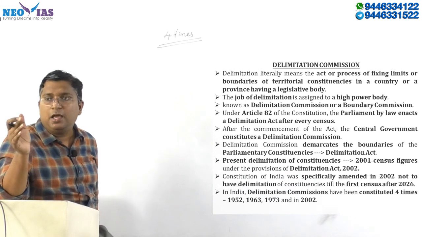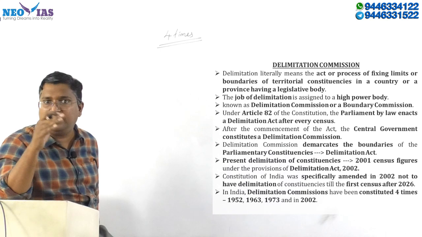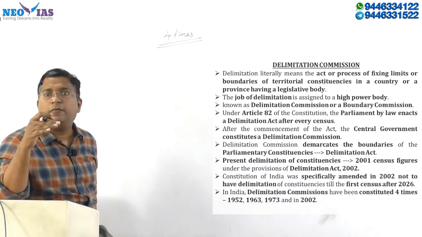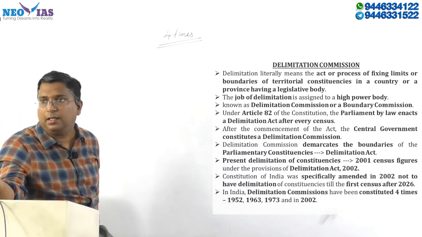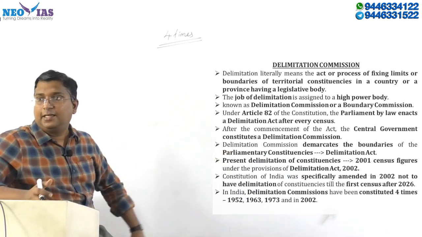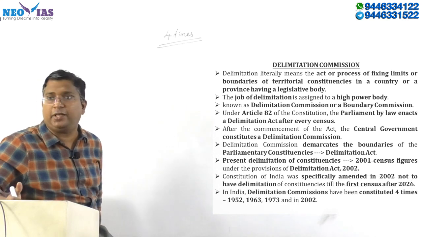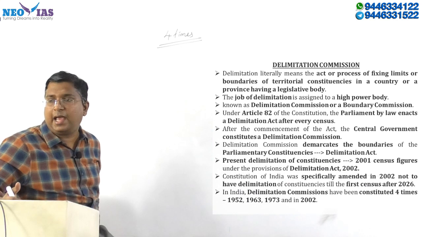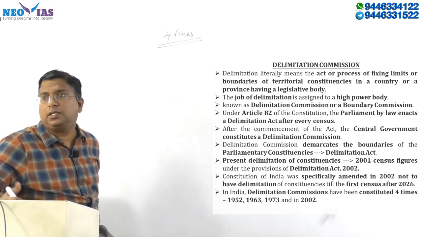When will the next census after 2026 be? We are having censuses like this: we had 2001, we had 2011, now in 2021 we will be having the census. So the next census after 2026 will be 2031. The next Delimitation Act and the next Delimitation Commission will be set up only after the 2031 census.